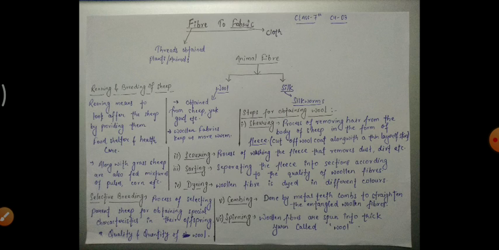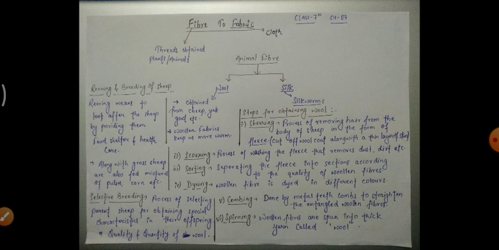Why is it done so? Because we want good quality and quantity of wool. That is why selective breeding is done. So these terms are very important to understand. Next we'll proceed to the steps for obtaining wool. What are the various steps for obtaining wool?